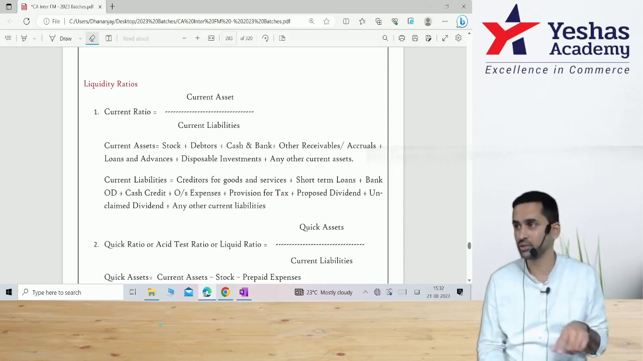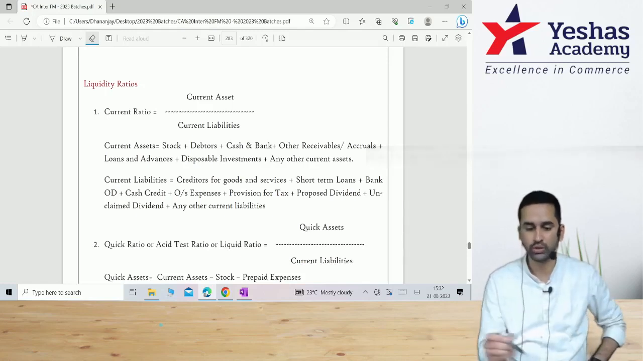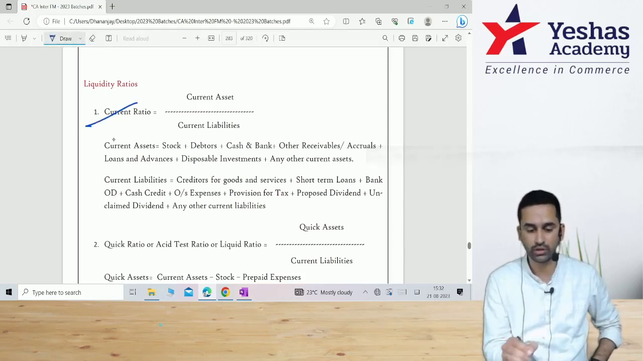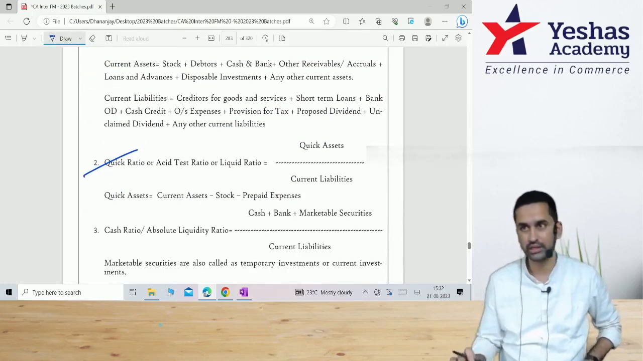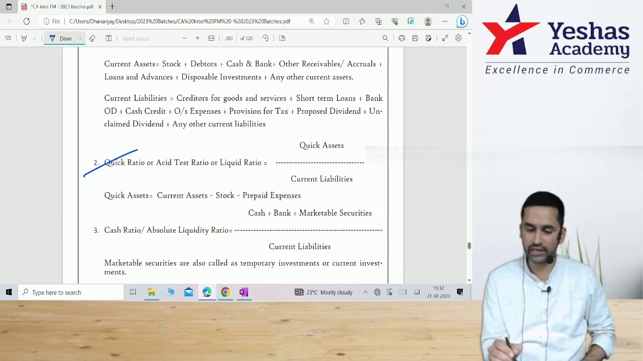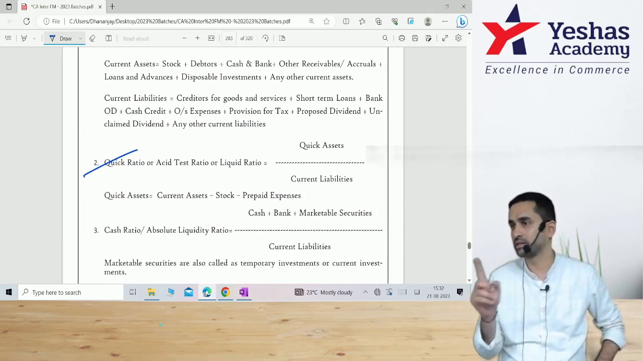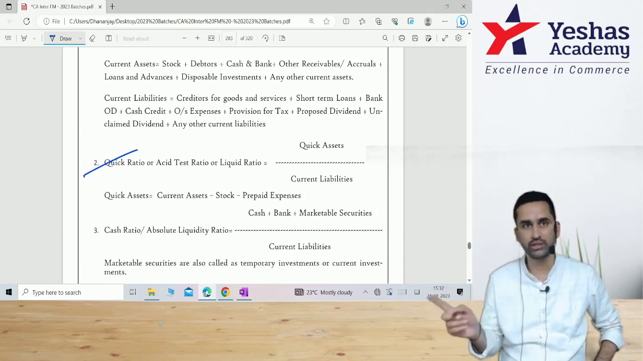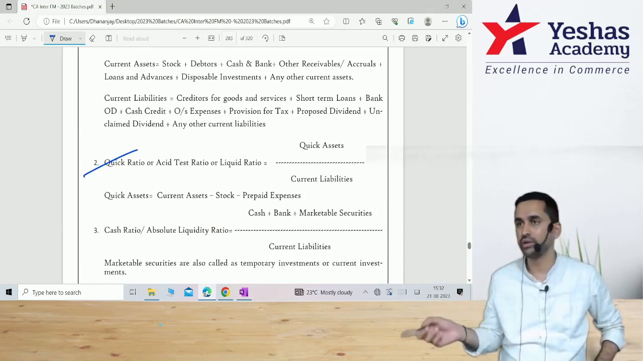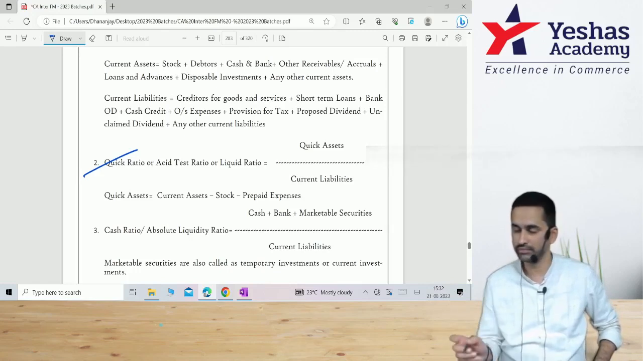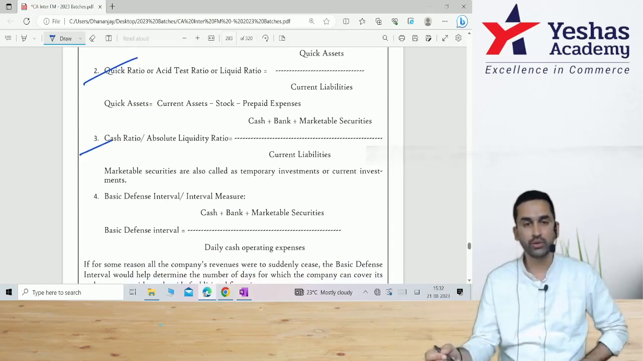That is why the next ratio is liquid ratio, where you do current asset minus stock, which is called quick asset divided by current liabilities. And ideally, even this number should be greater than 1:1. That means current asset minus stock, which is liquid asset, should be greater than 1 when you compare that with current liability. Third one is absolute liquid ratio.